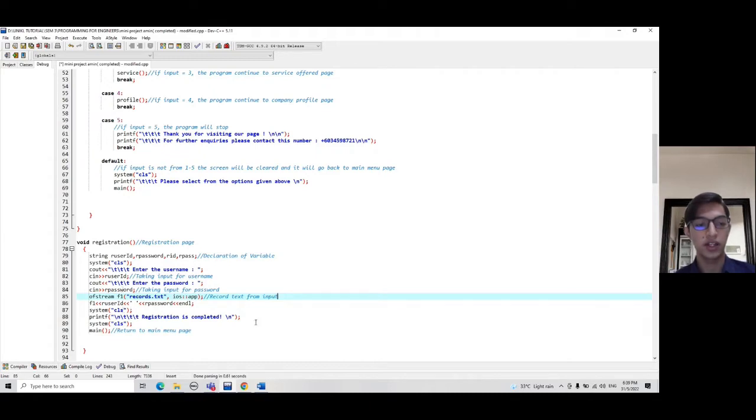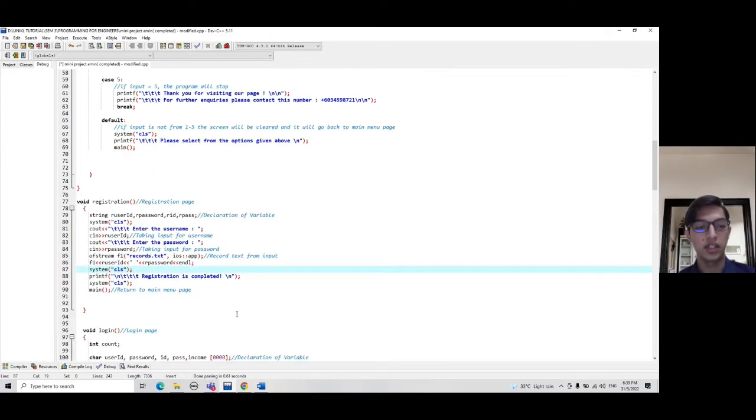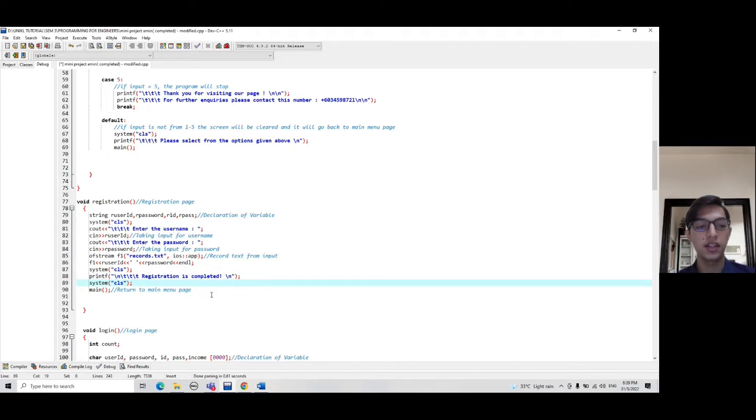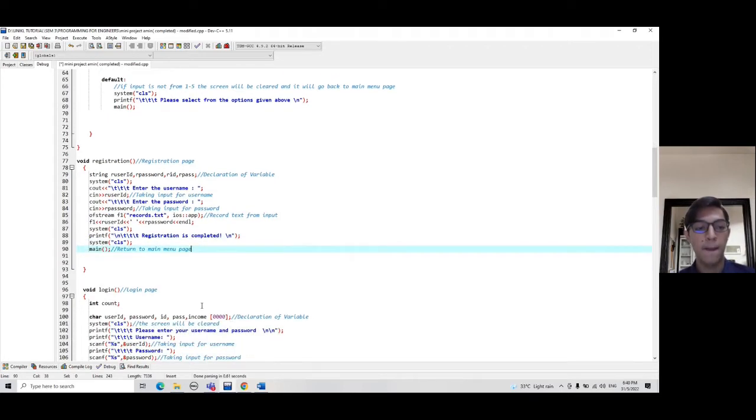So ofstream F1 record text means that whatever you put in the username and password will be recorded. After that, it will continue, and the screen will be cleared, and there will be a display saying that the registration is completed. The screen will be cleared again, and you will be returned to the main menu page.